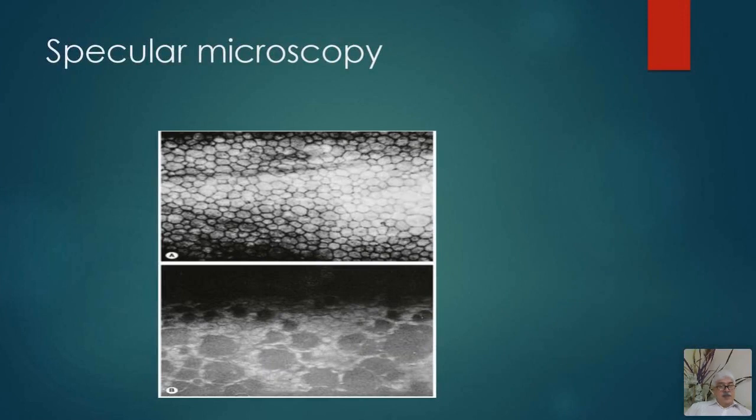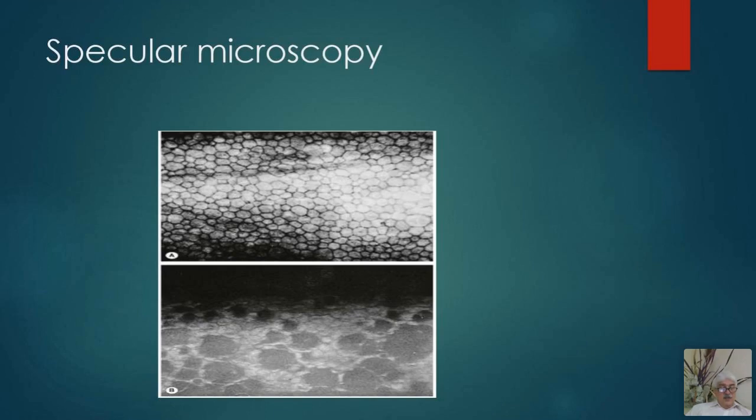Specular microscopy actually counts the endothelial cells. These are the normal endothelial cells. You see the population of normal endothelial cells, and these are compromised. These are compromised areas of this corneal endothelium.